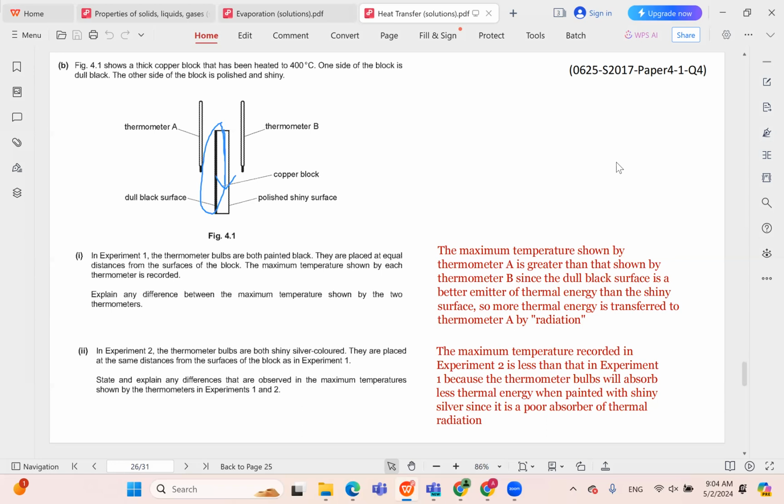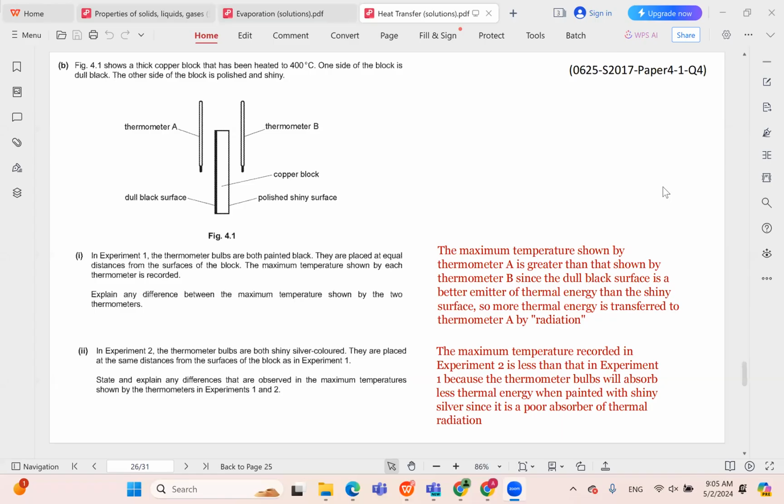So it will emit heat towards thermometer A. So we expect that thermometer A will record a greater maximum temperature. However, the shiny surface is a bad emitter and absorber of heat. So therefore, thermometer B will not get the same effect. It will still get a temperature increase, but not to the extent of thermometer A.